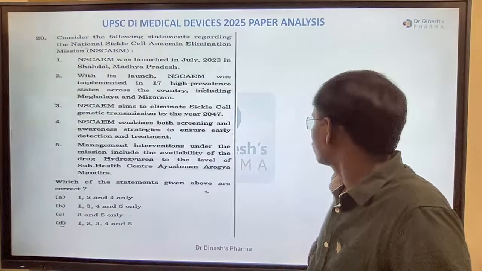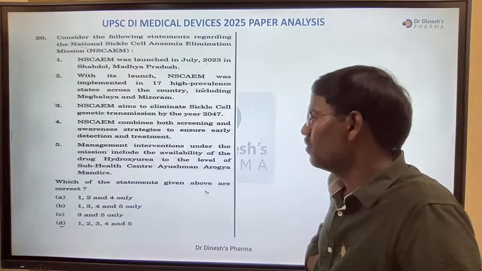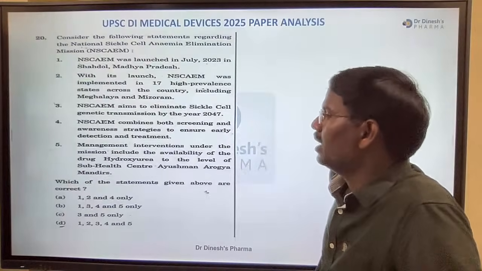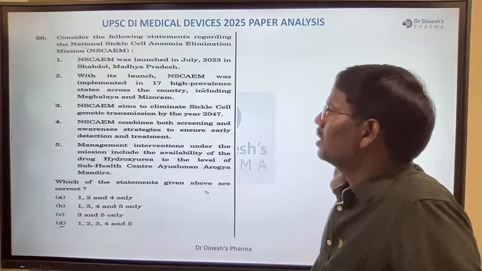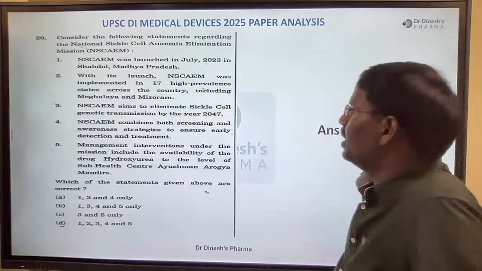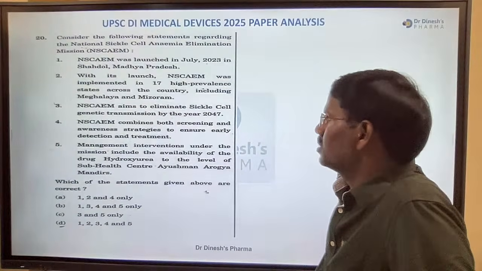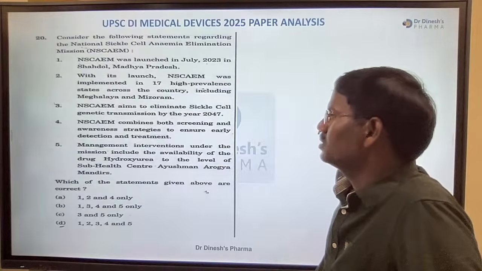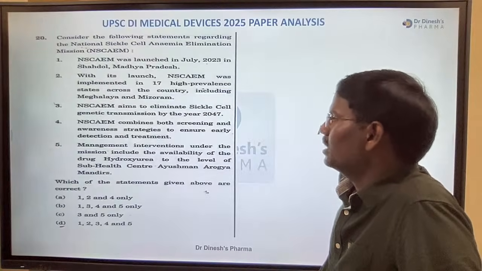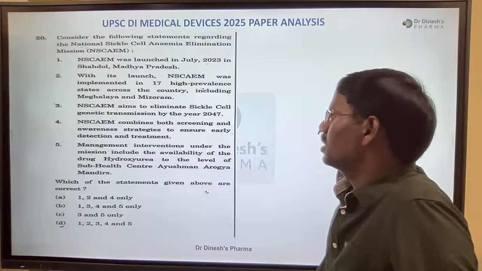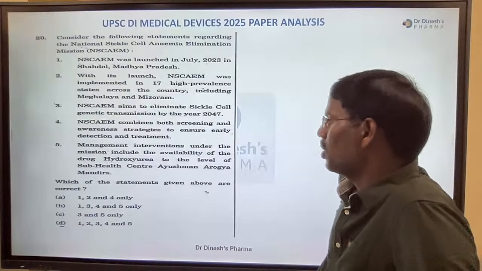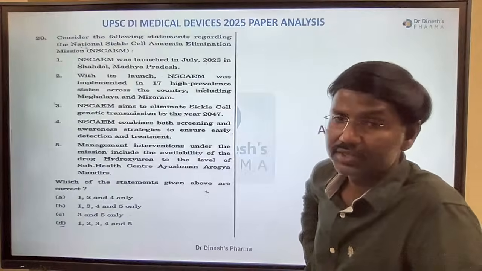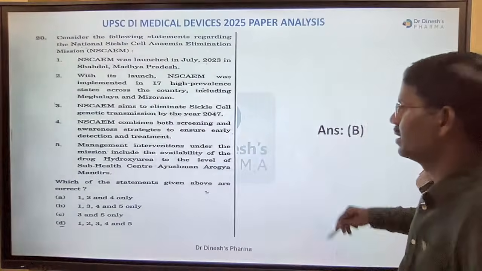Above are correct. So the right answer is B. 1, 3, 4 and 5 only. Okay, 1: yes, it was launched in Madhya Pradesh. Next, third, NSCAM aims to eliminate sickle cell anemia genetic transmission by 2047, and then the last one is 5. Management interventions under the mission include the availability of the drug hydroxyurea to the level of sub-health centers, Ayushman Arogya Mandirs. Okay, the answer is B, right answer.